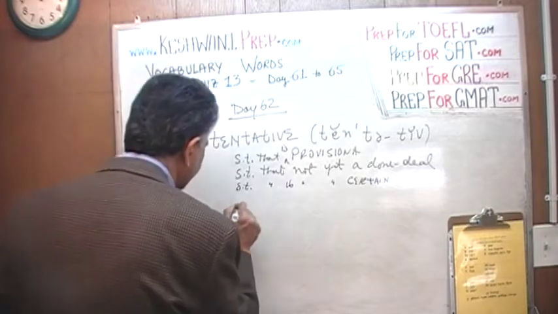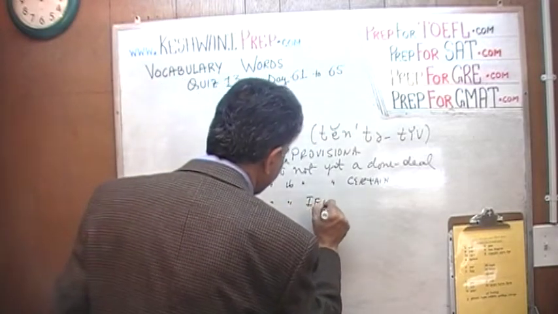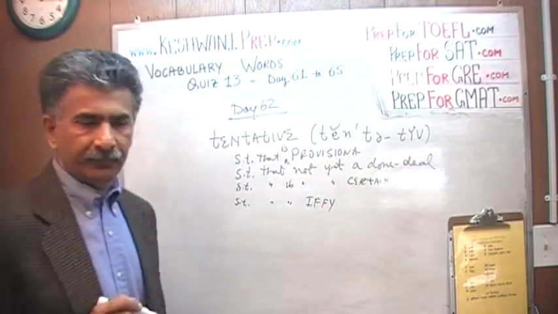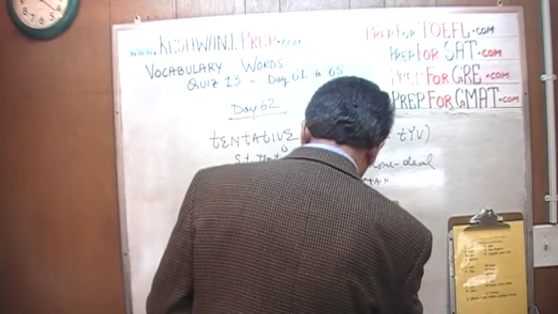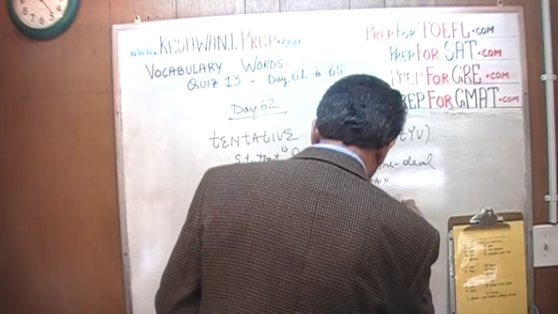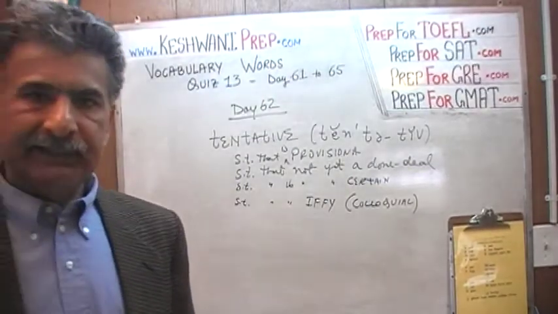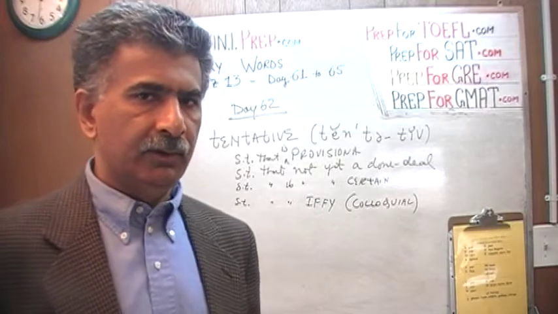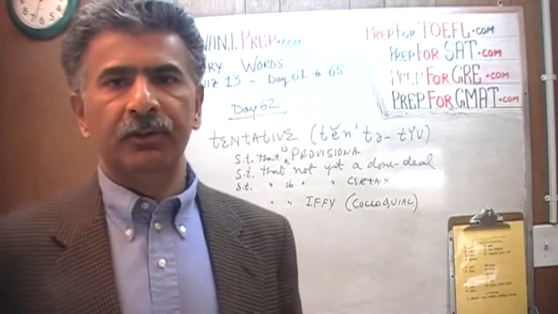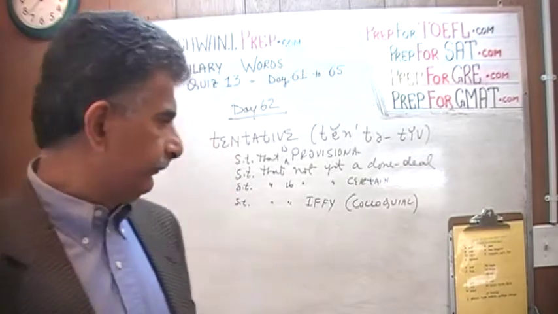Something that is iffy. It's a very colloquial way of saying it. Something that is iffy, as in something that is not for sure, is said to be tentative. We have a tentative meeting, we have a tentative arrangement to do something tomorrow morning.